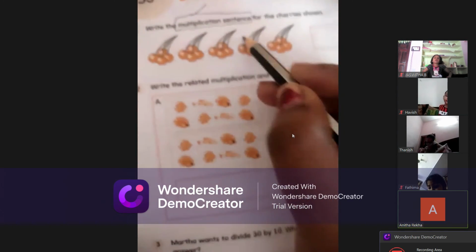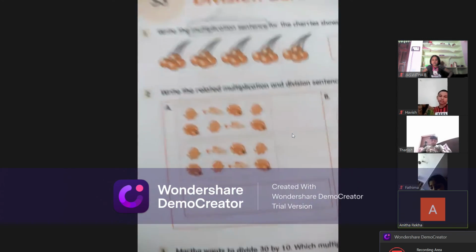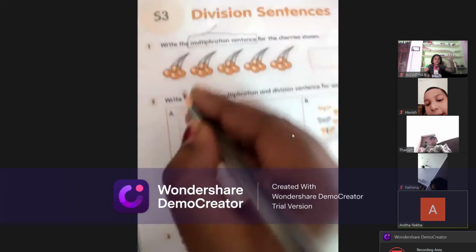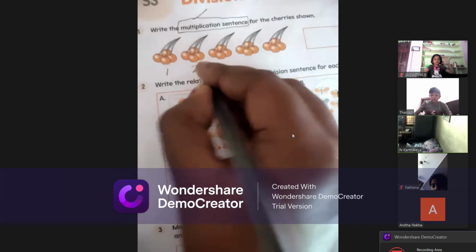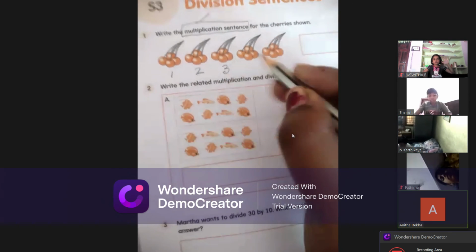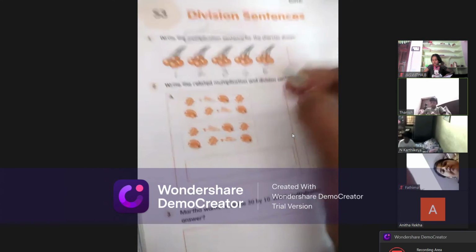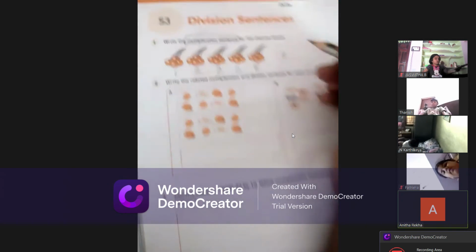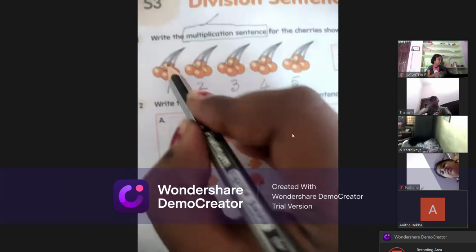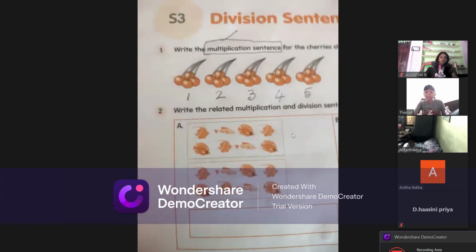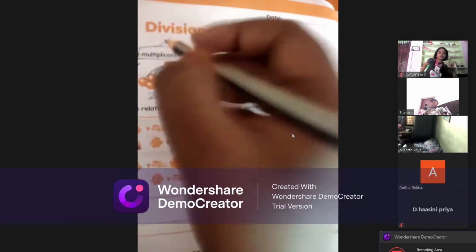How many groups of cherries are there here? This is one group. 1, 2, 3, 4, 5. Very good, 5 groups. In one group, how many cherries are there? 4 cherries.